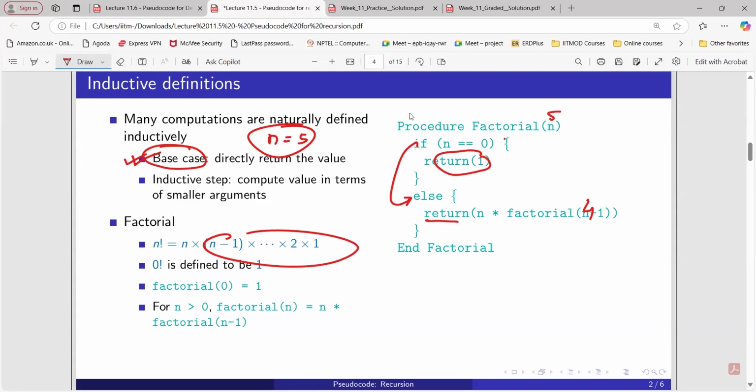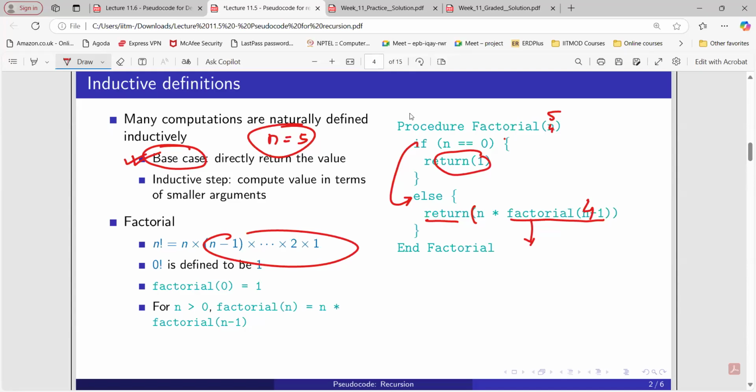In the practice assignment or GA assignment, you must have come across this recursion. So how do we solve such problems? Always follow this technique: whenever we see return n into a factorial function again, write the output of this particular call here. So again factorial of 4: n equals 4, not 0, so not return 1, go to the else block.